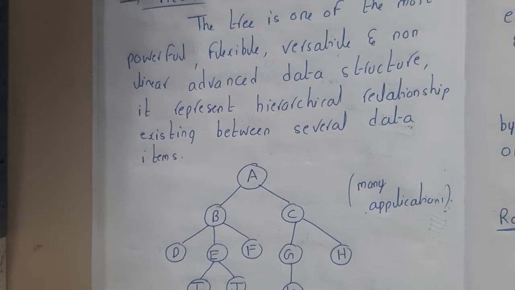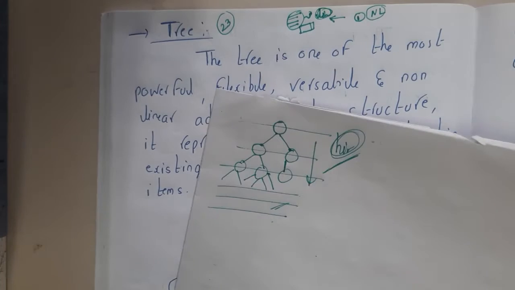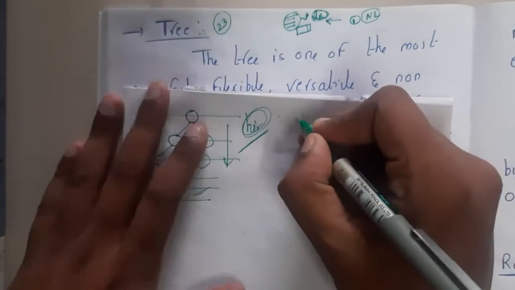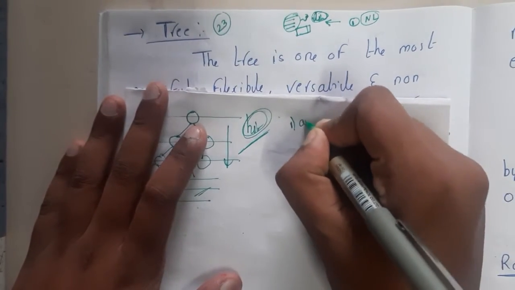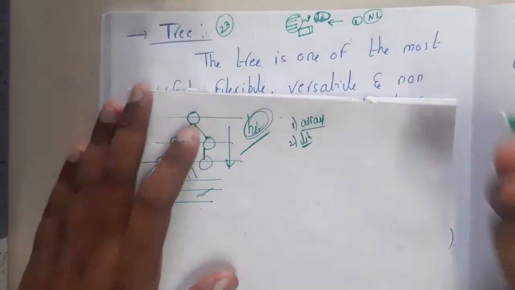Your question will be, you are telling non-linear, then how can it be stored in our memory? Basically these trees can be stored in terms of array or linked list, guys. These are the two popular ways.